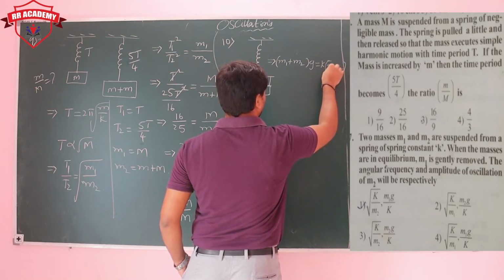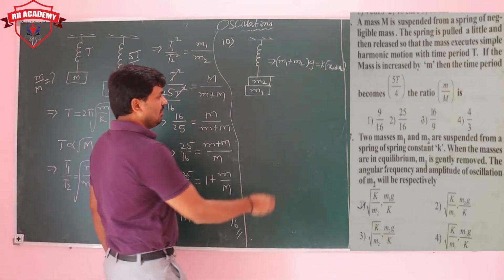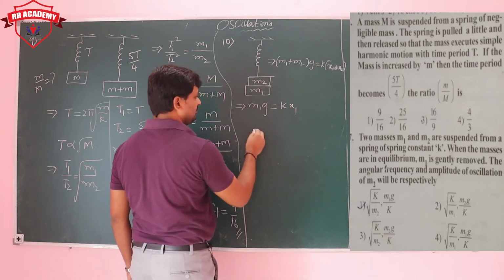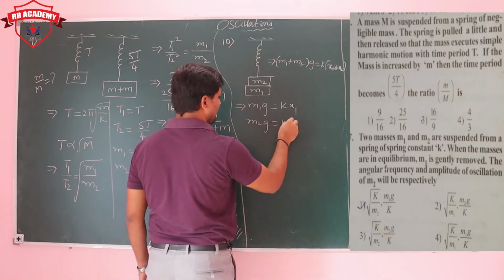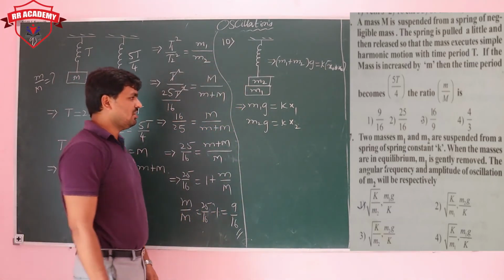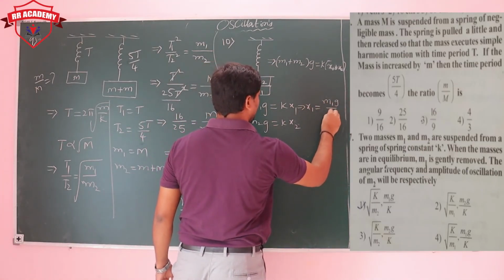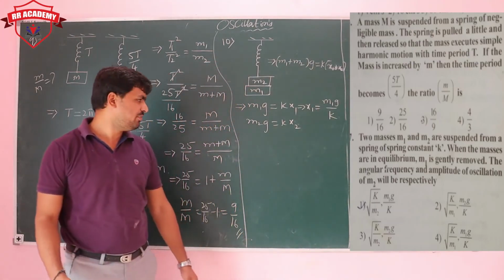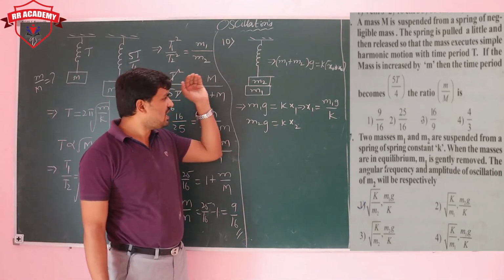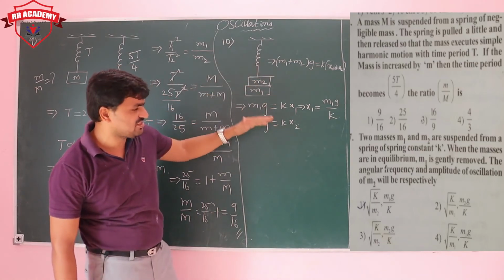Now we can take m1g is equal to kx1, m2g is equal to kx2. Are you accepting it or not? Yes, you have to. Now take x1 is equal to m1g by k, x2 is equal to m2g by k. So when we are attaching both, it is extended this much, kx1 plus kx2.